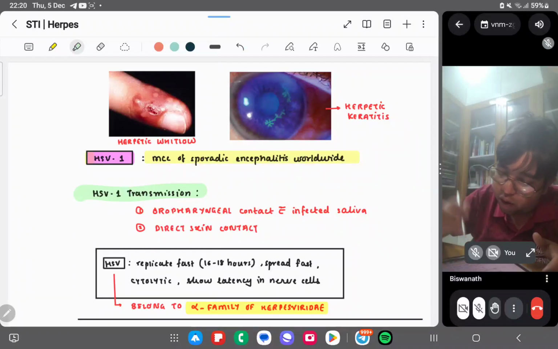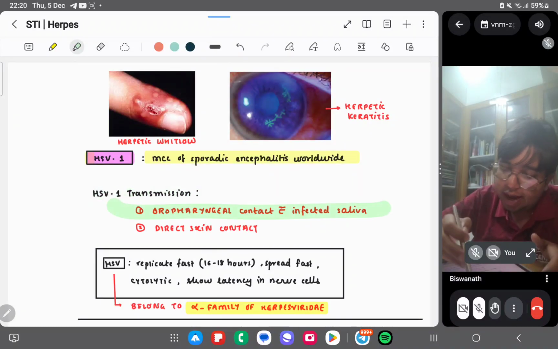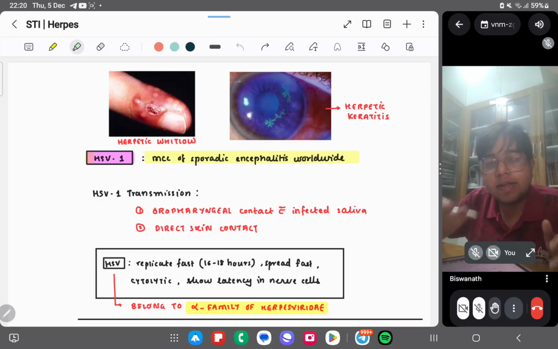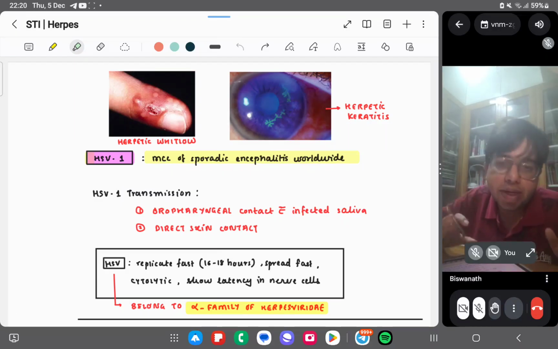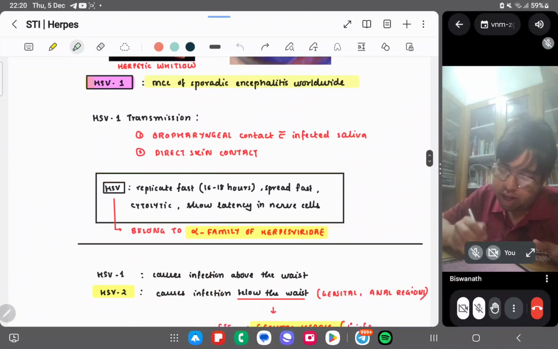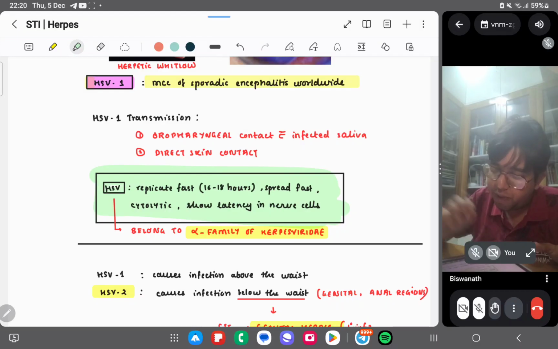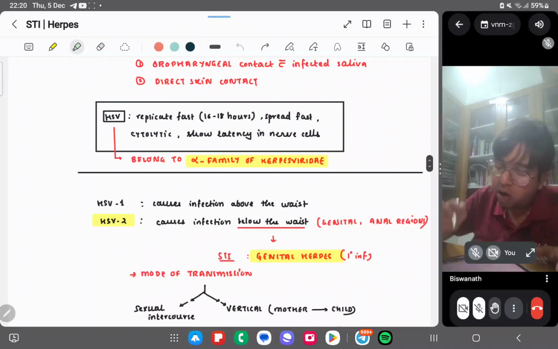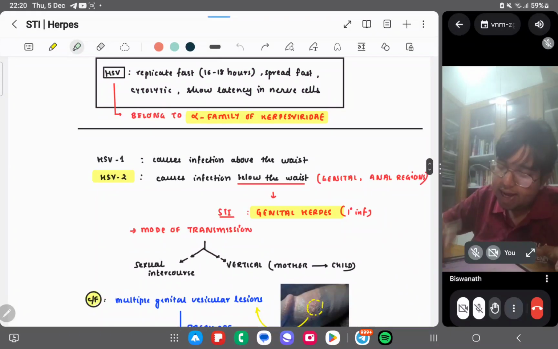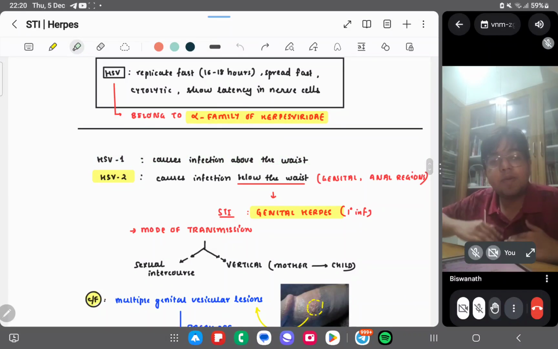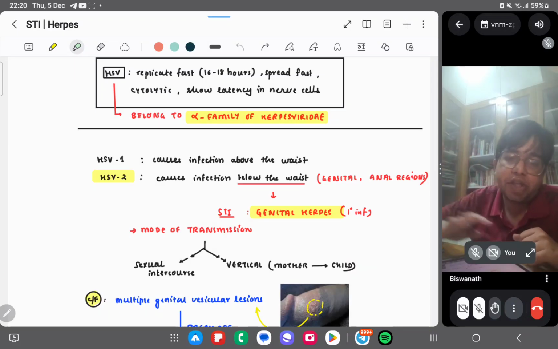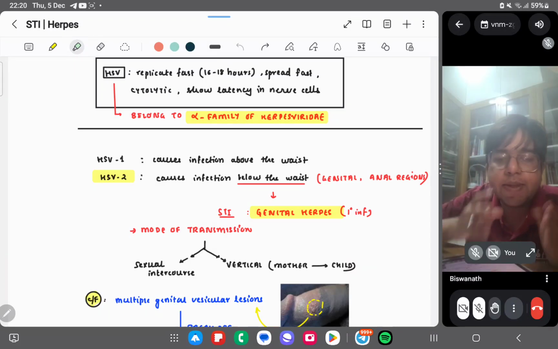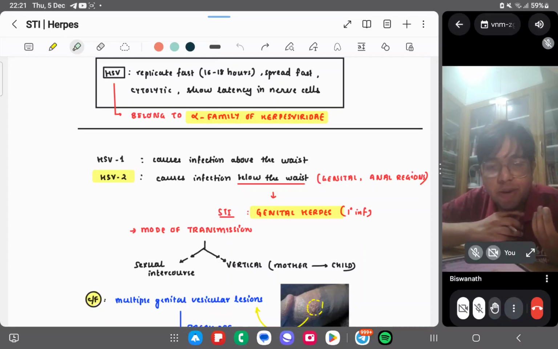HSV1 is transmitted by oropharyngeal contact with infected saliva, salivary contact, and direct skin contact. Basically, it's causing infection of the mouth, right? So you can just remember this. Salivary contact is important. HSV replicates fast, spreads fast, is cytolytic, has slow latency in nerve cells, and belongs to the alpha family of herpesviridae. HSV1 causes infection above the waist, and HSV2 causes infection below the waist, basically the genital infection.